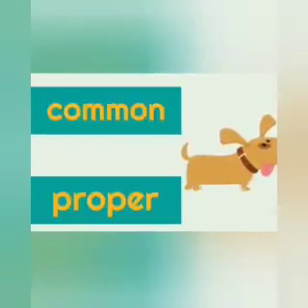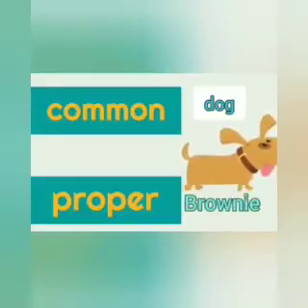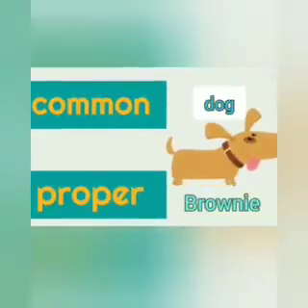Oh, you love these. Now tell me, what's the common noun for this? Yes, dog. Dog is the common noun. Now let's say that this dog's name is Brownie. So, Brownie will be the proper noun for this because Brownie is the specific name for this dog.